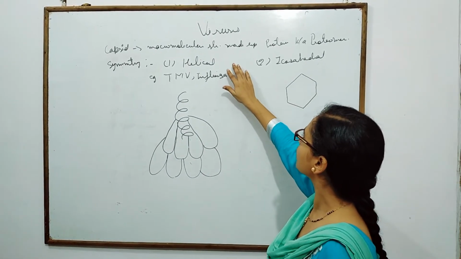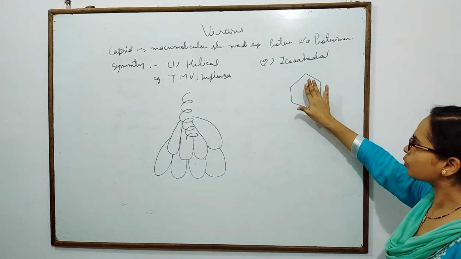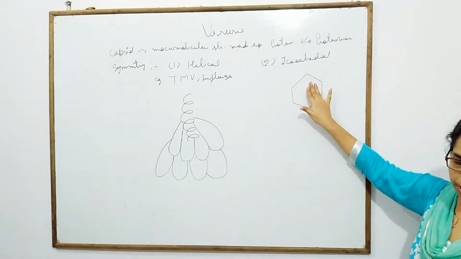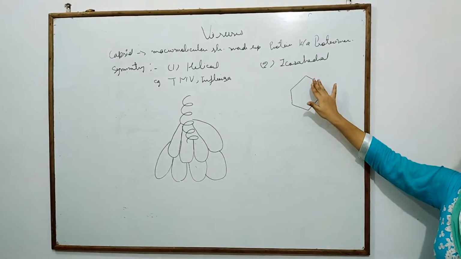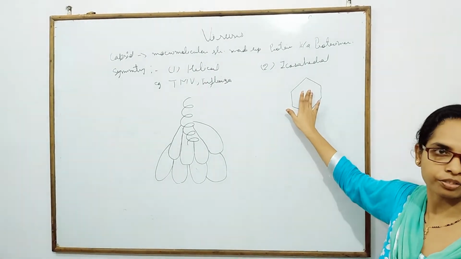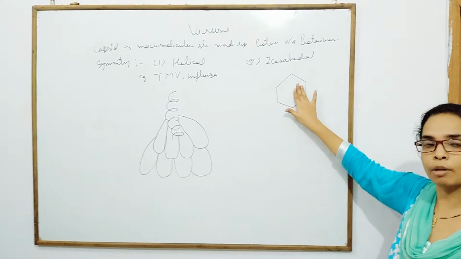Here there are 20 equilateral triangles with 12 vertices, a regular polyhedron.